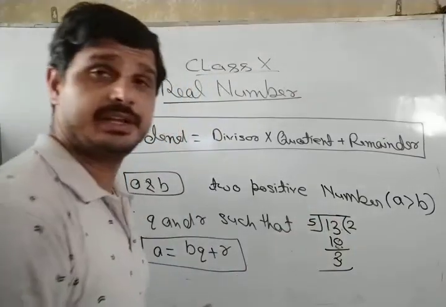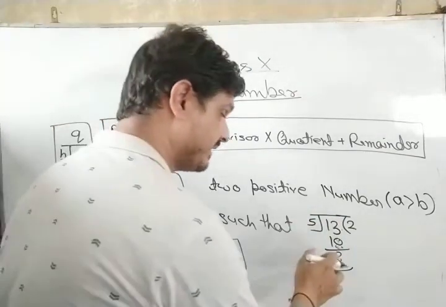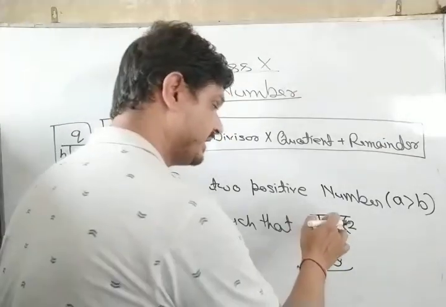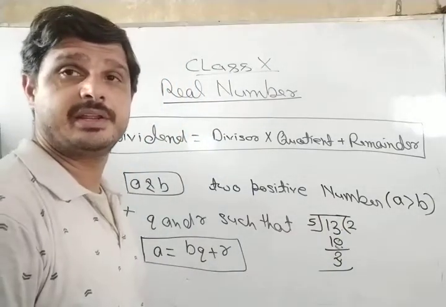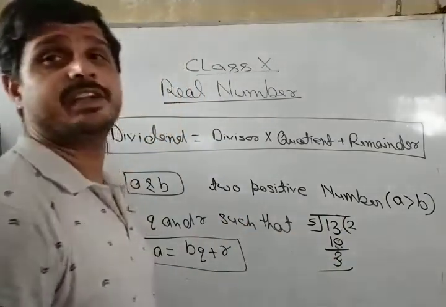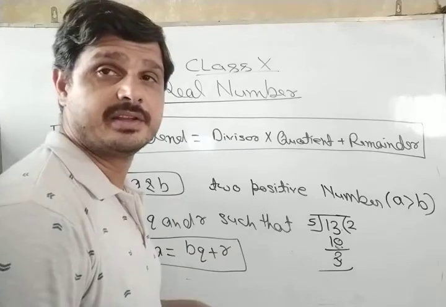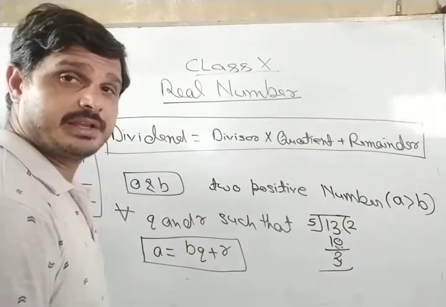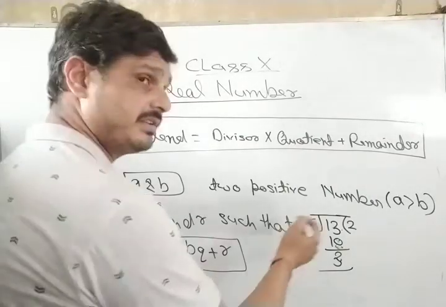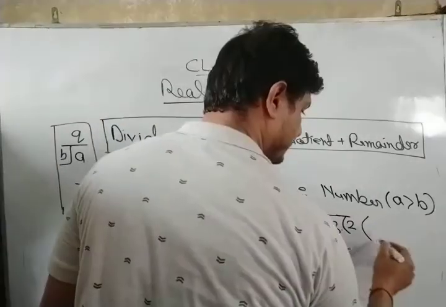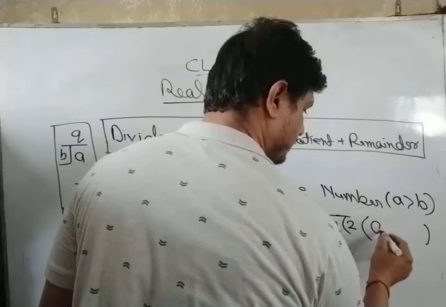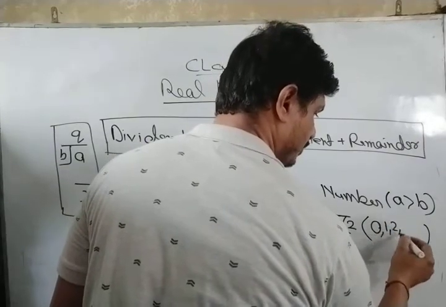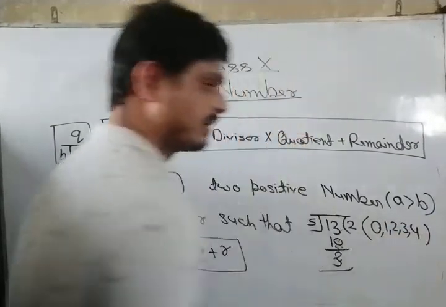If we take 11, then the remainder is 1. If we take 13, the remainder is 3. If we take 14, then the remainder is 4. And if we take 15, then the remainder is 0. So when we divide by 5, the remainder values are 0, 1, 2, 3, 4.